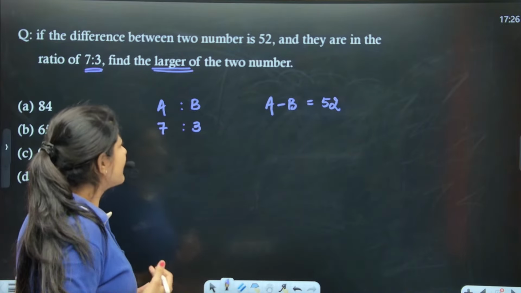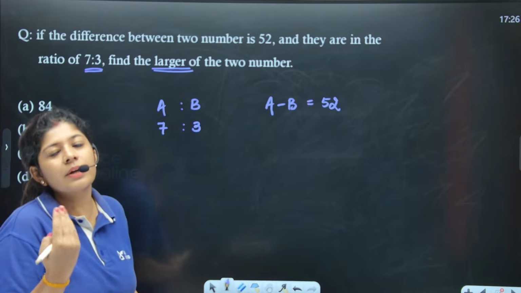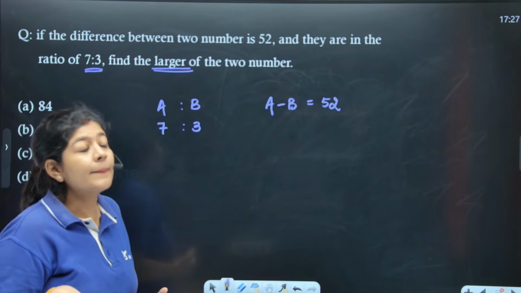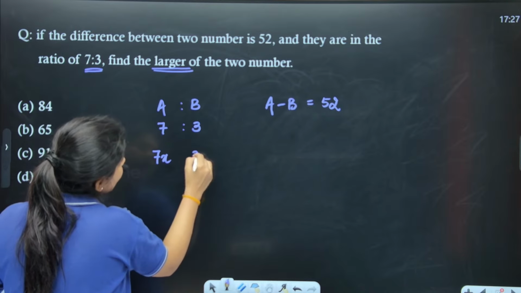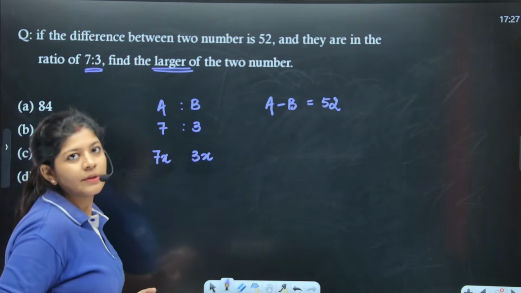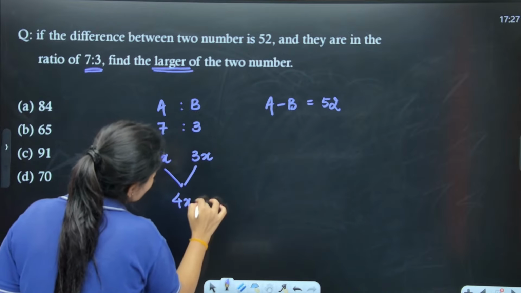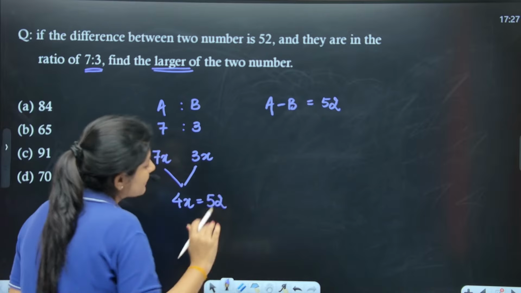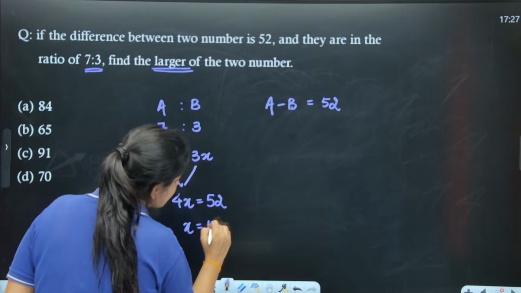So we know that we can't directly use our ratios as the numbers. So what we need to do, we need to convert them into the numbers first. So what I'm doing, I'm just putting it as 7x and 3x. I'm just converting them into the numbers. So according to this, the difference over here should be equal to 52. This is what that we are having. So here the value of x that we got is 13.